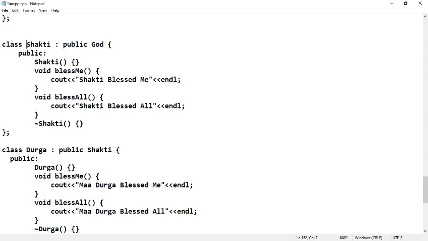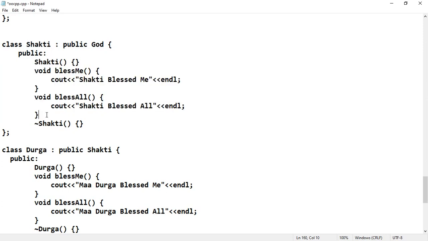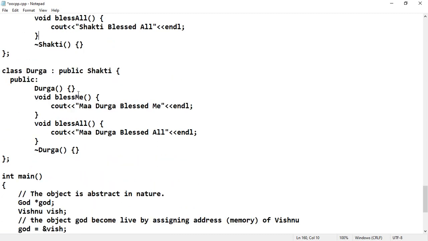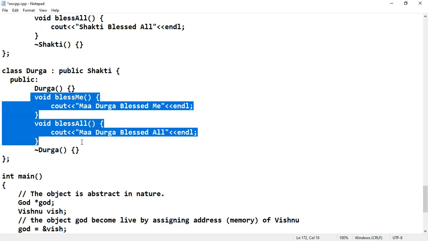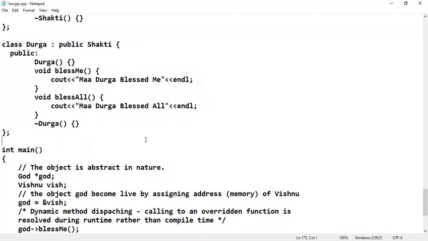So here I am going to get the properties of Shakti. So here in Shakti you can define your own other methods which will stabilize the properties of Shakti. So this Shakti was inherited through Durga. So Durga has a constructor, and bless me and bless all. So Durga blessed me and Durga blessed all. So this is the way you can write any number of classes, or you can go for any number of inheritances. Now we'll move on to the main method.